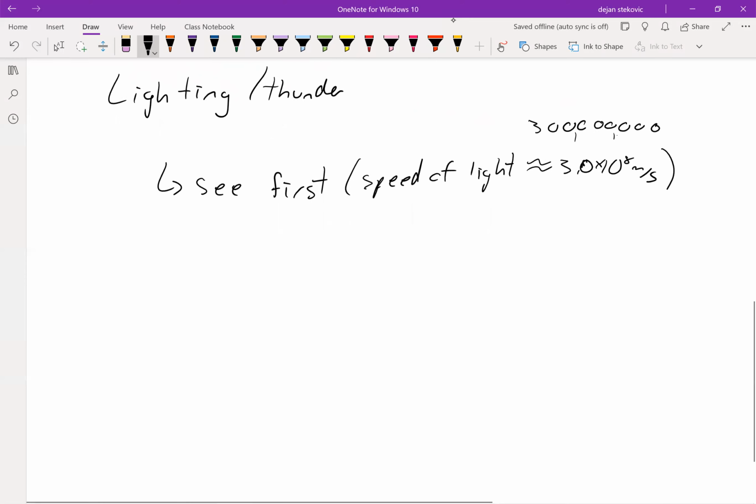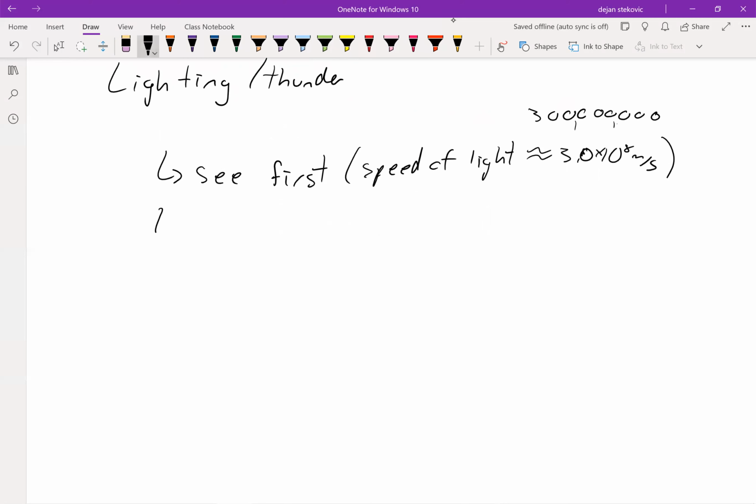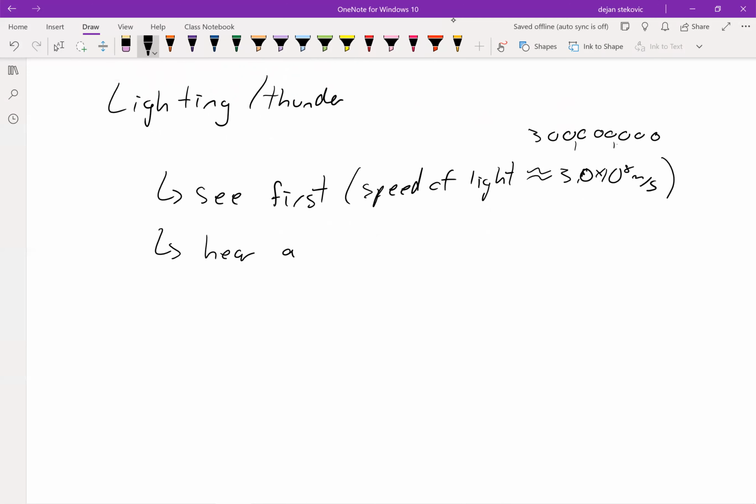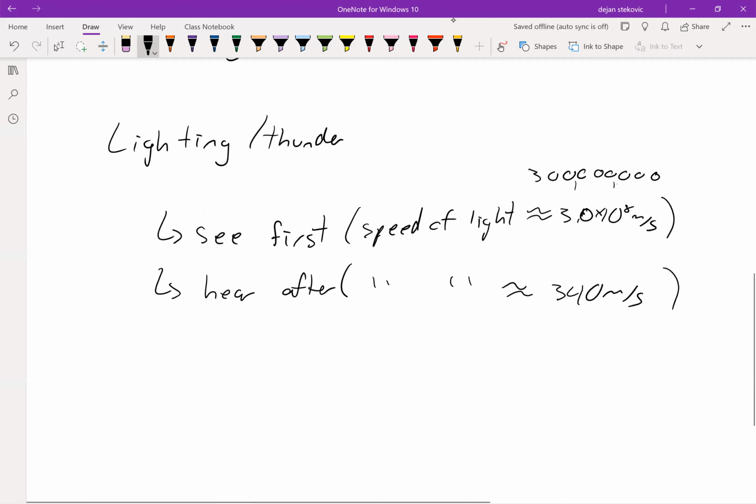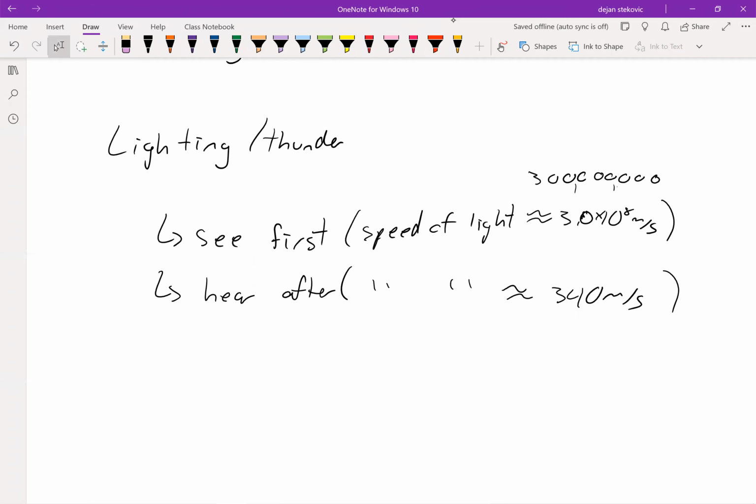And a meter is about 3 feet. So that's a lot. That's very fast. And then after you see the lightning, you hear the thunder. So you hear it after. And that's because the speed of sound is only about 340 meters per second. So you can see that light travels much faster than sound. But overall, they're both waves. They're not matter. They're just energy flowing through some kind of medium.